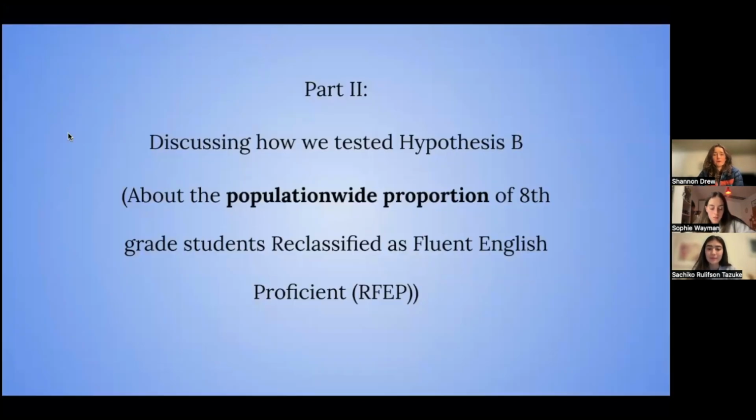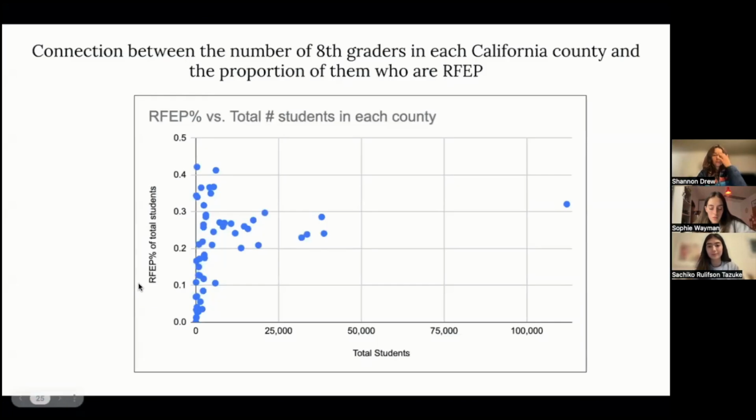Part 2 of our experiment was to test our hypothesis B. Hypothesis B was about a population proportion of the 8th graders in California that are reclassified as fluent English proficient, or the acronym RFEP. This scatter plot shows dots for all 58 counties.